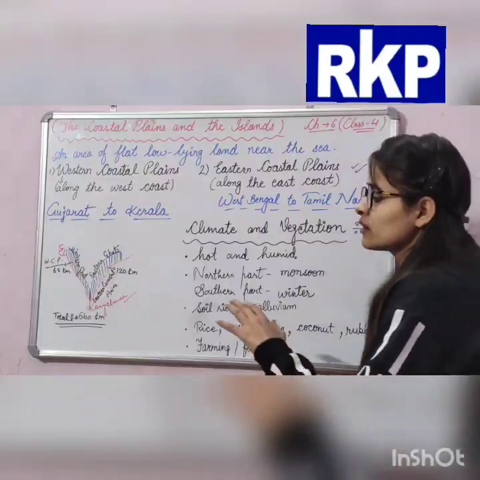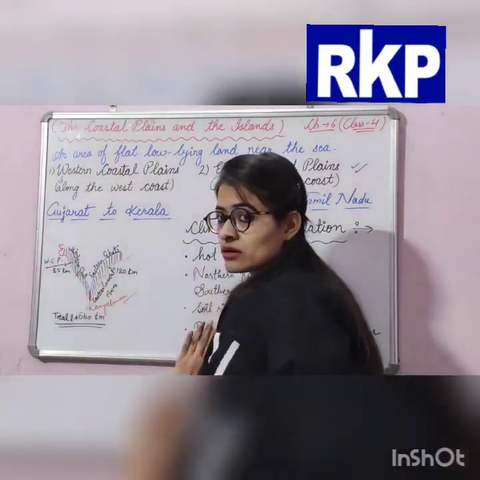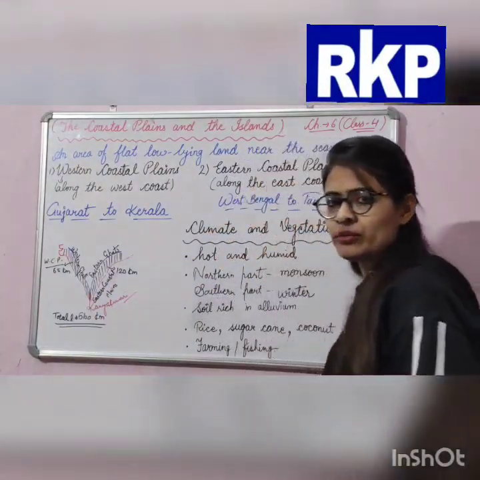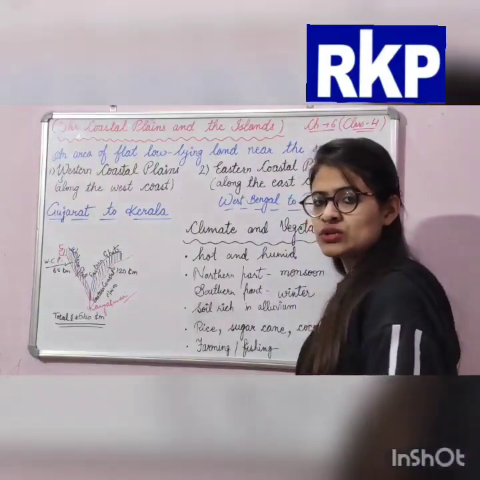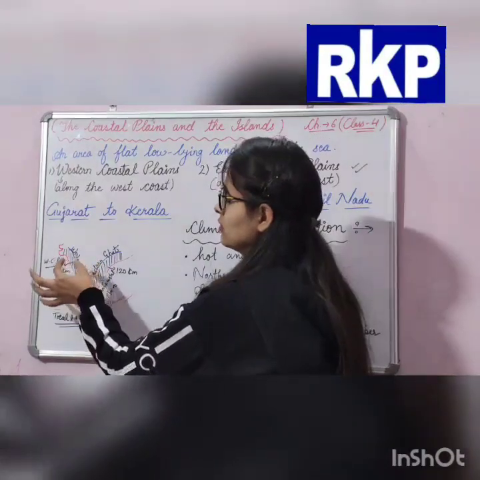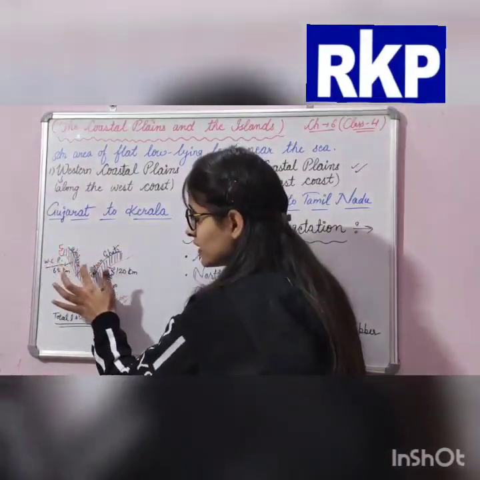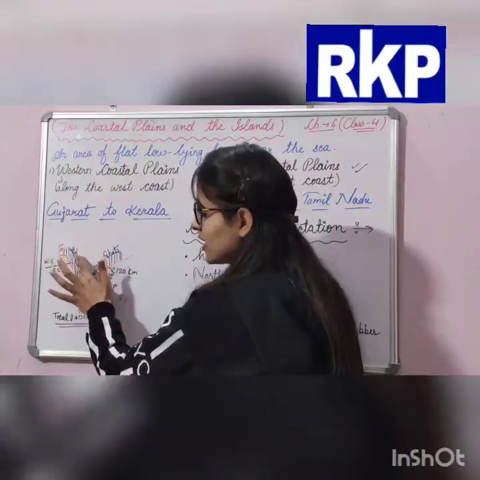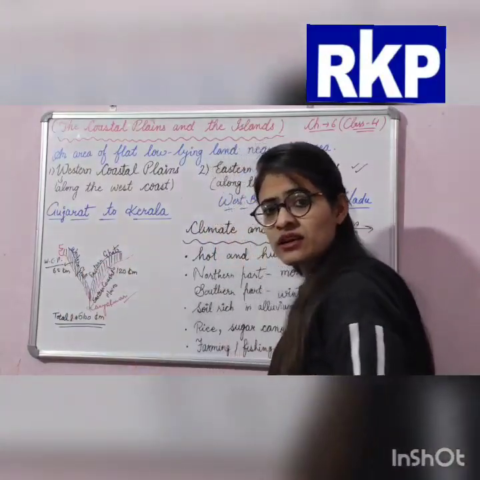So the total length of this coastline, from here to here, is 6100 kilometer. And these are called Western Coastal Plains. Where I have drawn this line, there are Western Ghats, and on this side there are Eastern Ghats.